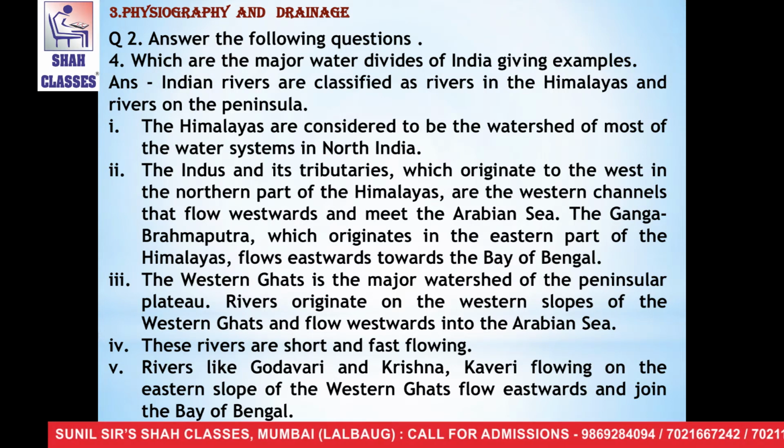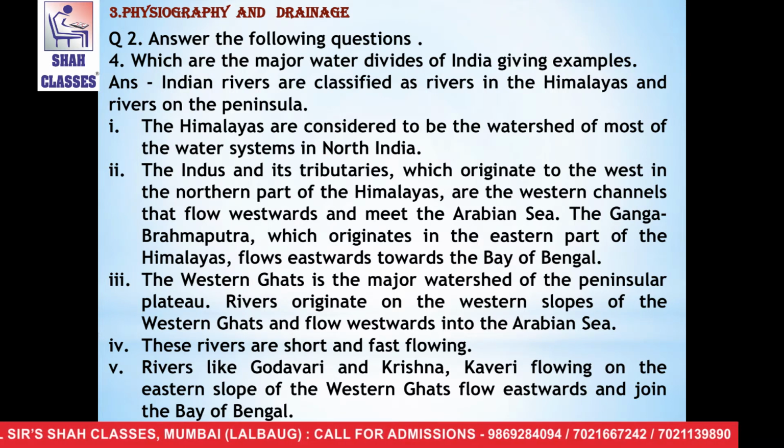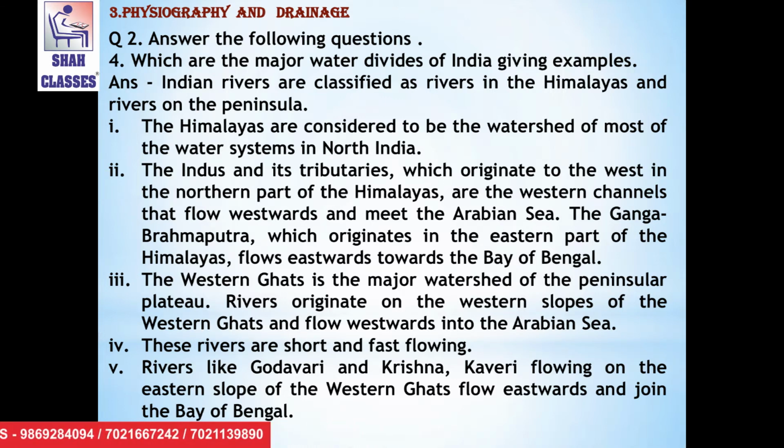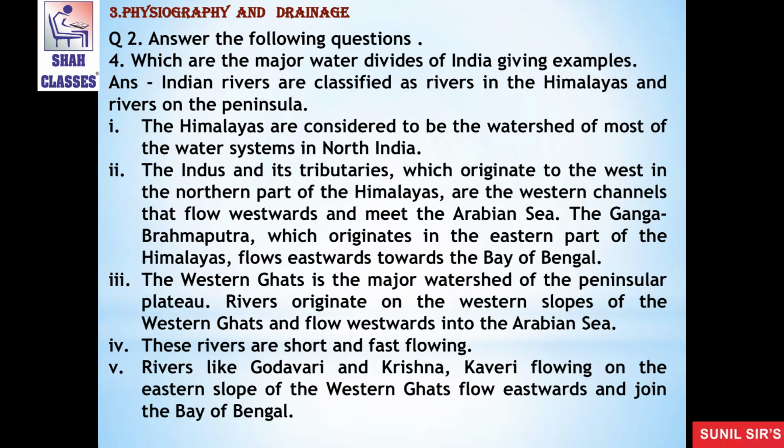are the western channels that flow westwards and meet the Arabian Sea. The Ganga Brahmaputra, which originates in the eastern part of the Himalayas, flows eastwards towards the Bay of Bengal.